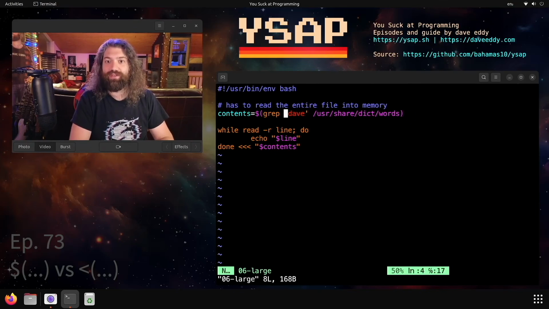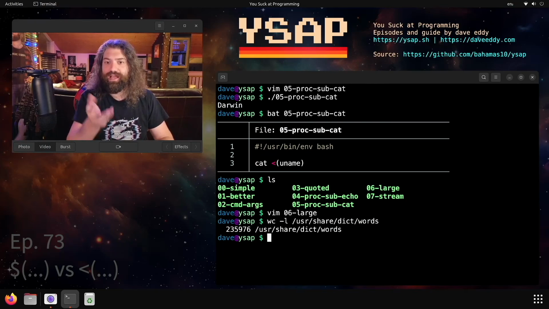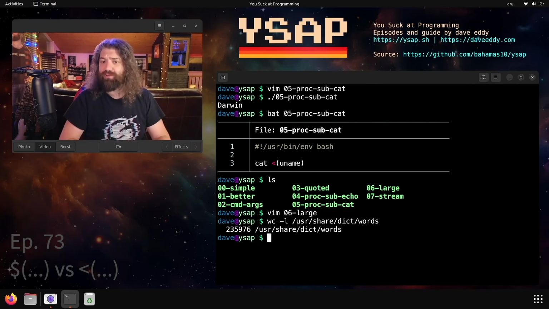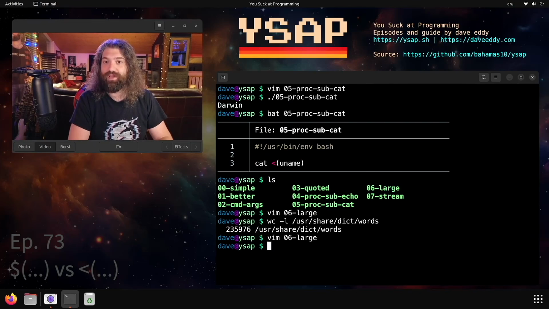So here's an example of large data. We're going to grep for the name Dave out of user share dict words. That is a word dictionary that exists on my system. You may or may not have it on your system. It has 235,000 lines of words in there, so it's a large file. We're going to grep for the word Dave in it, and we're going to loop over it line by line using this here string notation. All of the output of grep is stored in a variable that has new lines in it, and we're going to loop over that variable and find where it says Dave. So let's go ahead and run this.